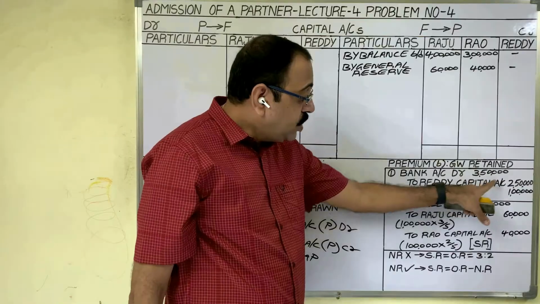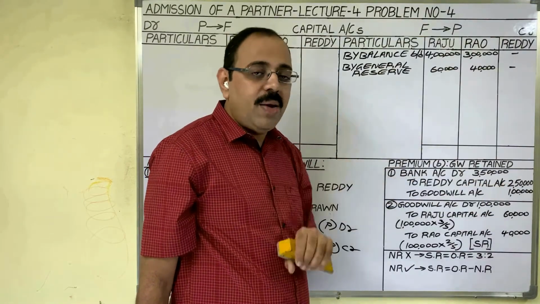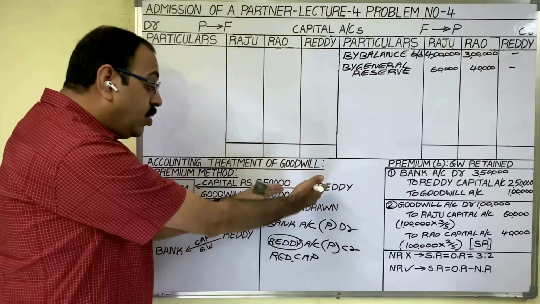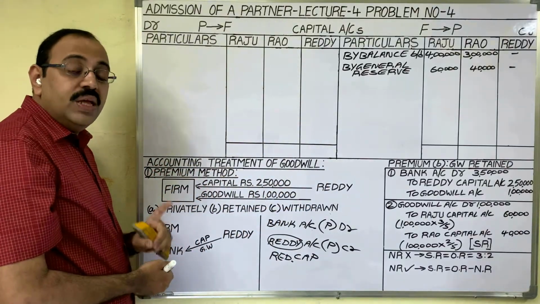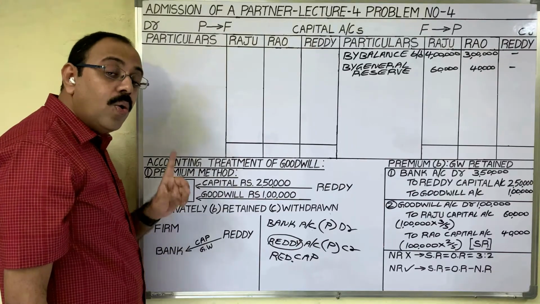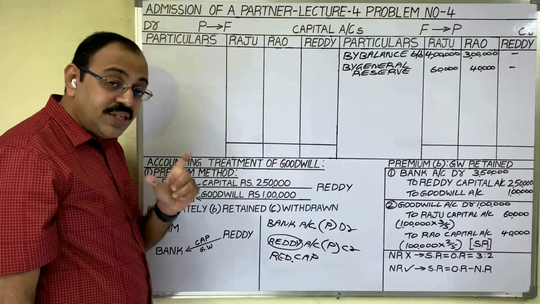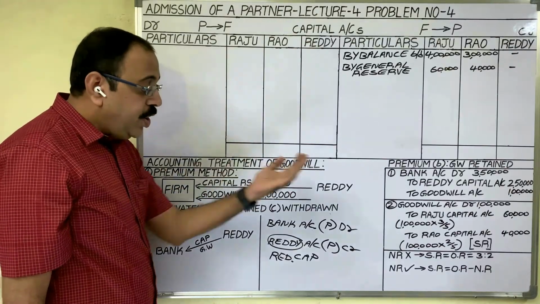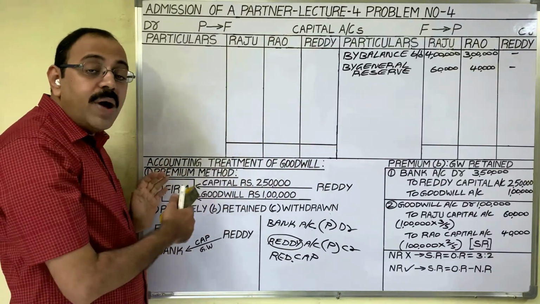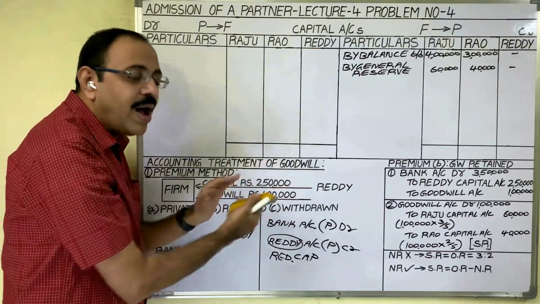Reddy's capital is 2,50,000 rupees. Write down that. Not only capital, Reddy is bringing goodwill also. This goodwill the firm should return to the old partners. You know the goodwill concept, in lecture 1 I explained. When a new partner is coming, old partners are sacrificing their profit shares to the new partner.